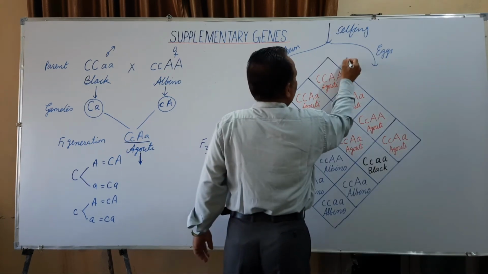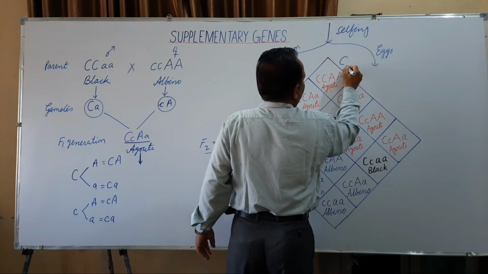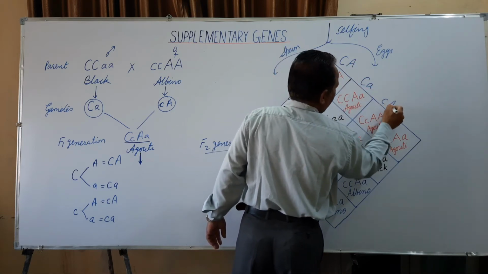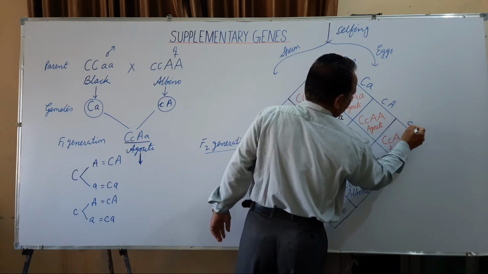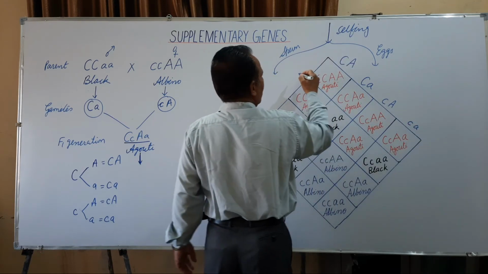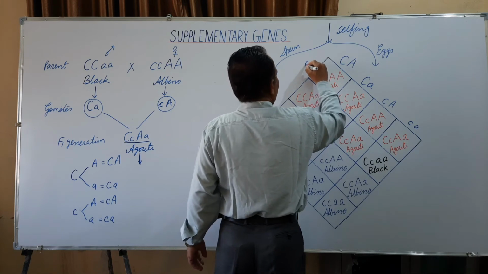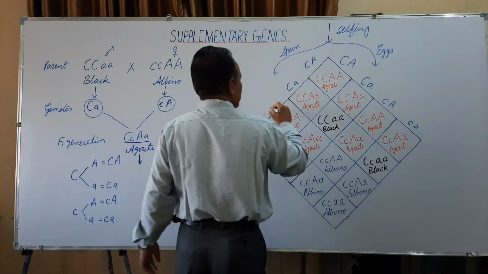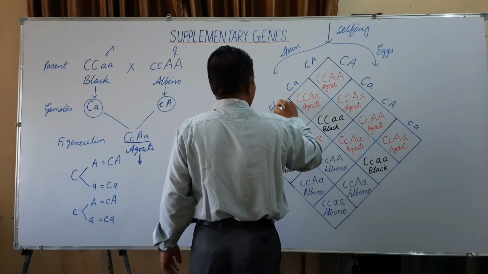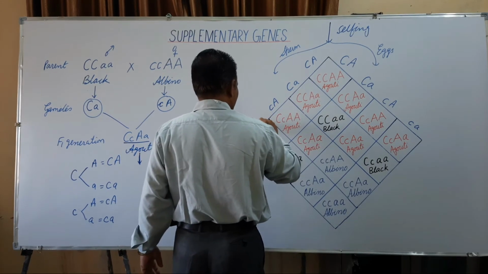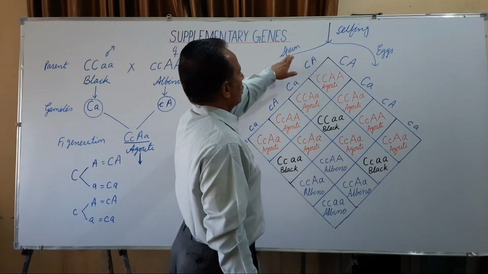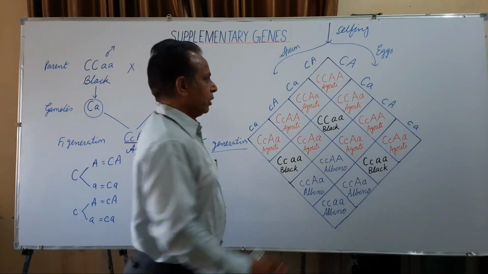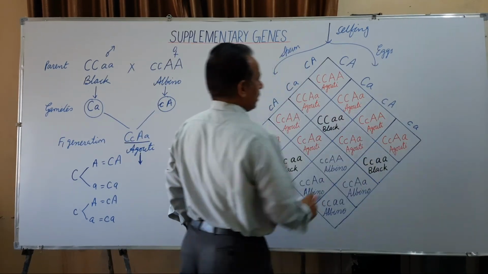These are capital C, capital A, capital C, small a, small c, capital A, small c, small a. Similarly, the sperm are also four types. The sperm and the eggs fuse randomly to form the 16 types of the combination.